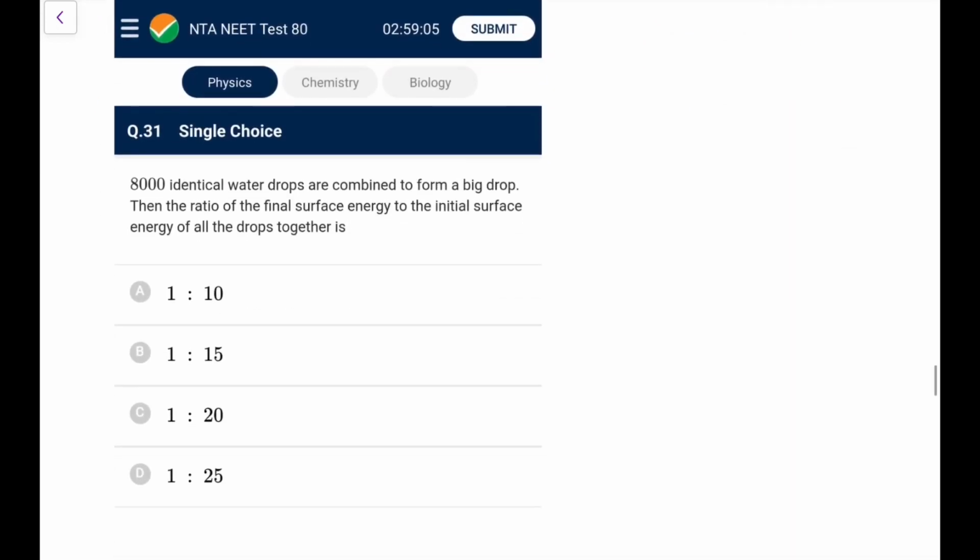Okay, next one. You have 8,000 identical water droplets combined to form a bigger one. Then the ratio of the final to the initial energy is, you directly know it is an n to the power 1 by 3 type ratio. So it would be 20, 1:20. You can directly go. Otherwise, what you will write, U initial was S into 4 pi r square. Final would be n into S into 4 pi. Let's say I should write it as, initial was 8,000, sorry.